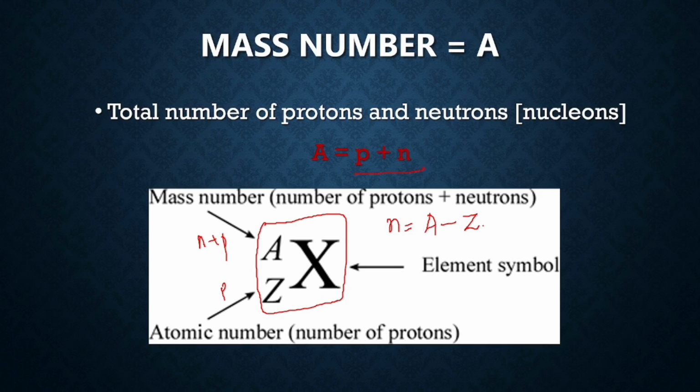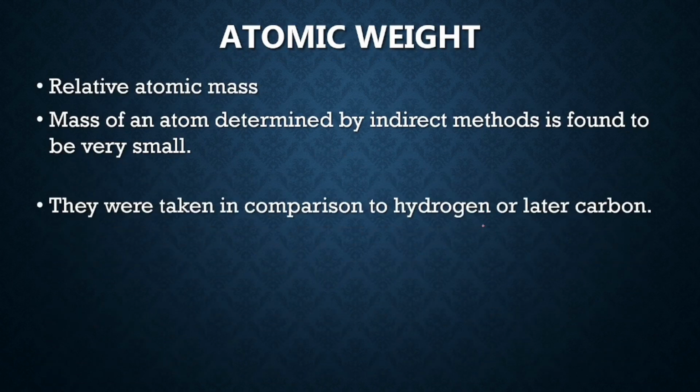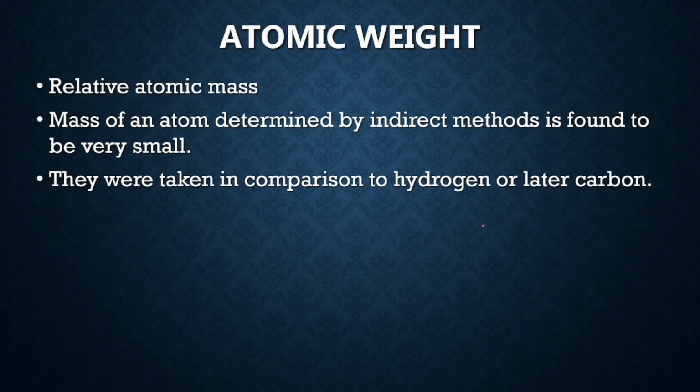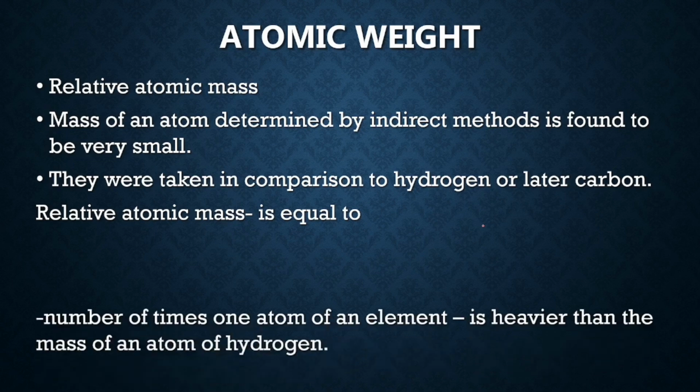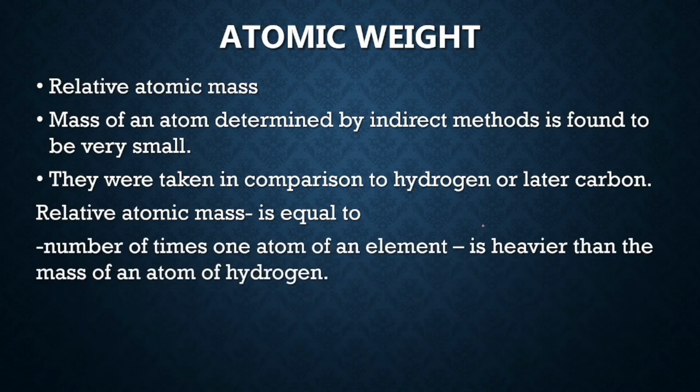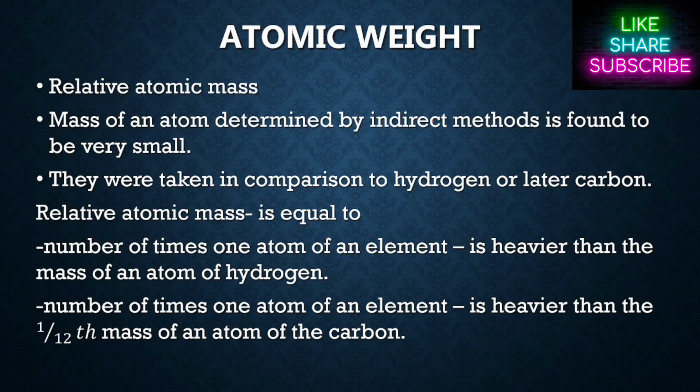So this you remember. Moving to the next, atomic weight, that is relative atomic mass. The mass of an atom is determined by an indirect method and it's very small, so we need different methods to calculate the atomic weight. They were taken in comparison to hydrogen or later carbon. So relative atomic mass is equal to the number of times an atom of an element is heavier than the mass of hydrogen, or you can say the number of times one atom of an element is heavier than 1/12 the mass of an atom of carbon.